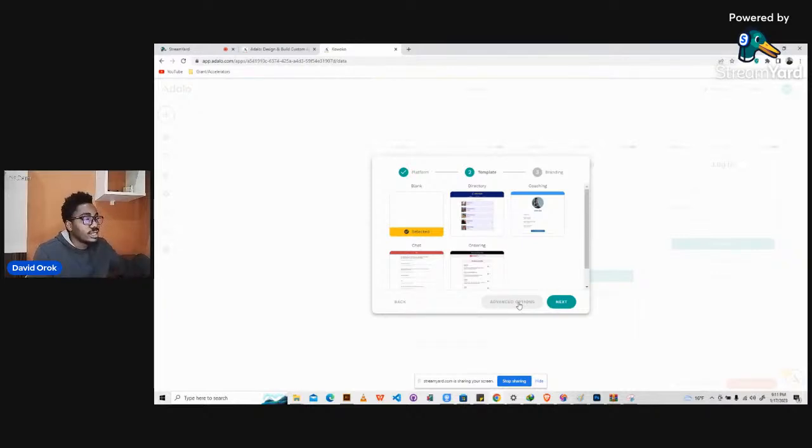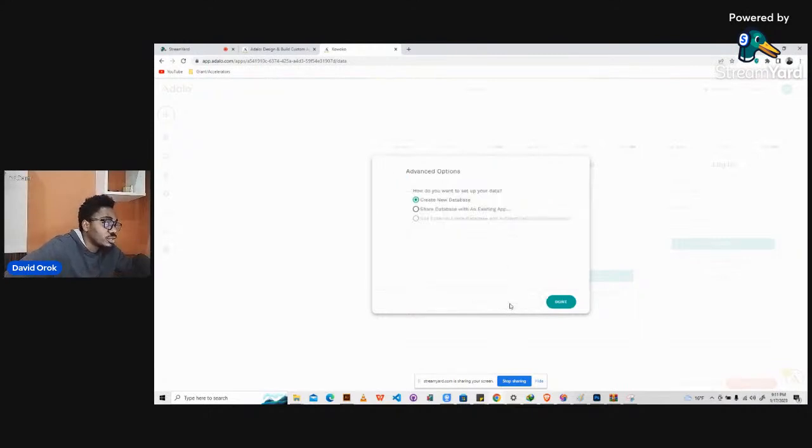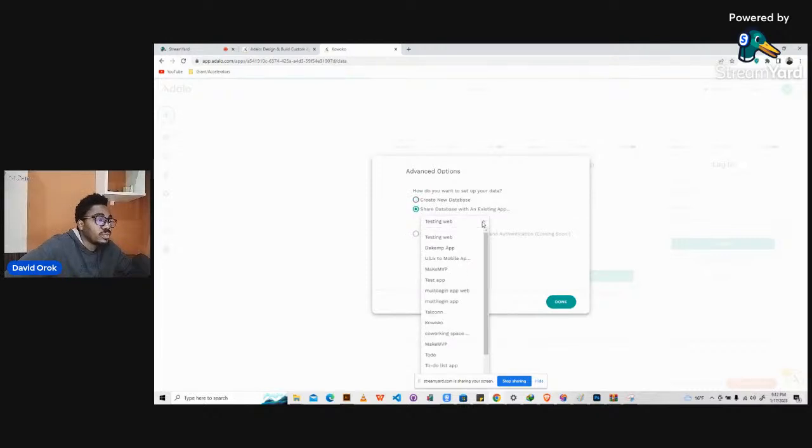So we will say that our application will share a database. We just click on this advanced option. It's very important that you come here if you want your application to share a database with an existing application. So how do you want to set up your data? Create new database is the default, and then there's another one that says share database on an existing app. This is the one we will choose. Then it will ask us to choose which of the applications.